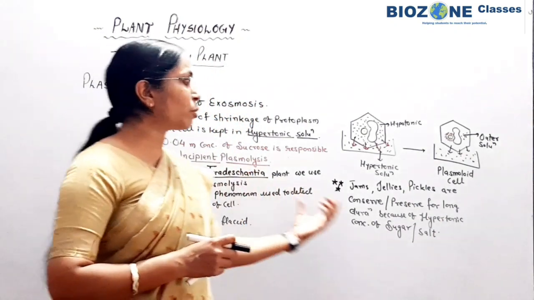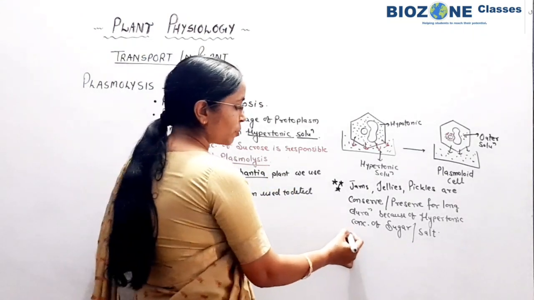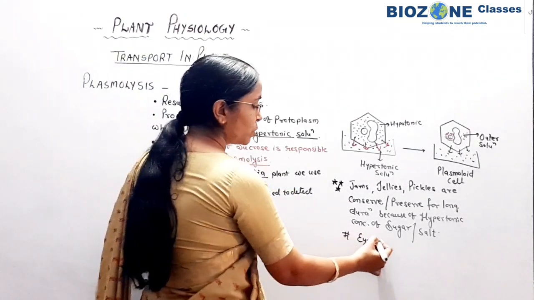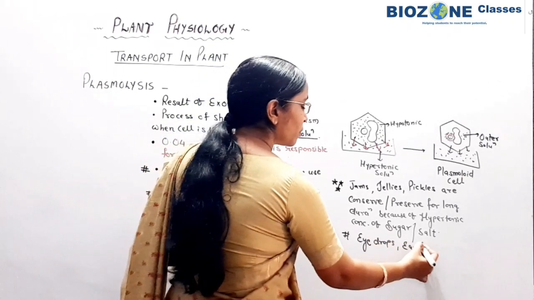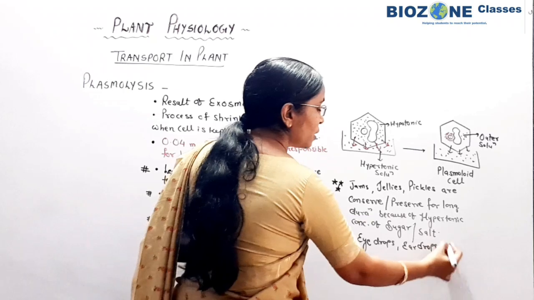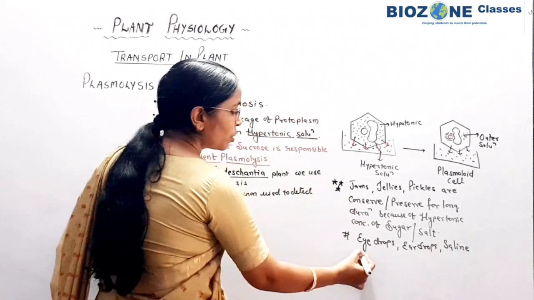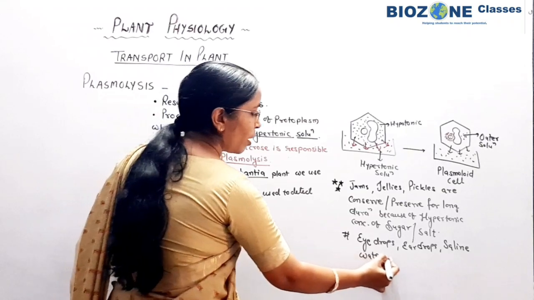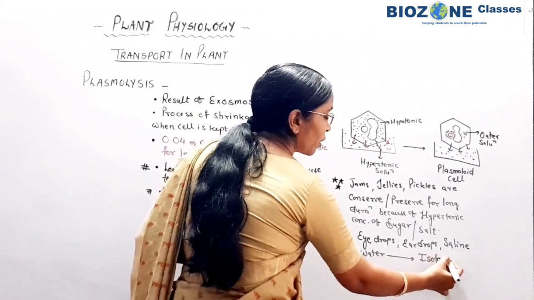Secondly, because of the process of plasmolysis, again you remember, all the eye drops and ear drops, whatever we use, as well as saline water or drip which is sometimes used, are all isotonic in concentration.